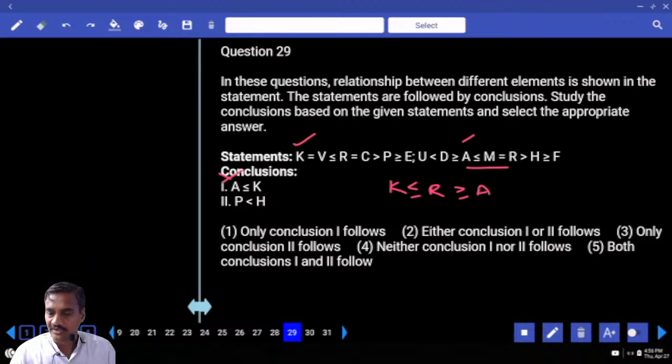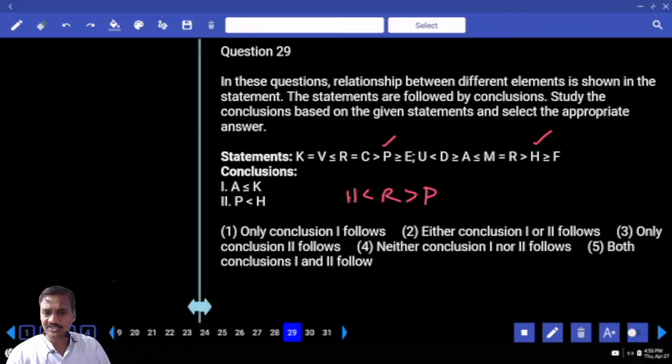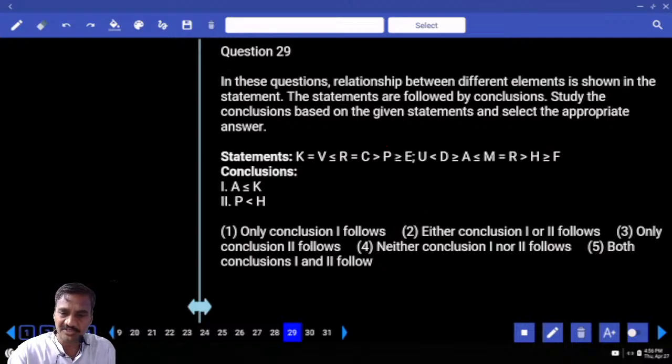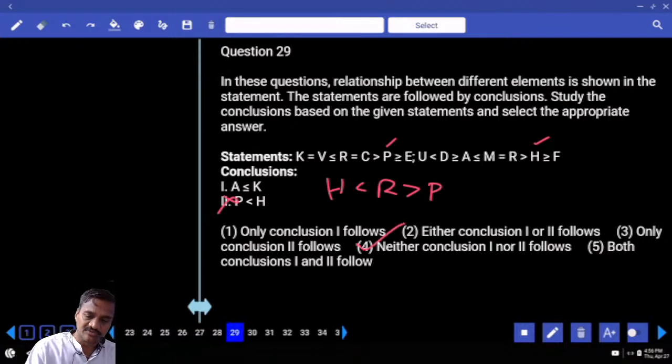Second, P and H. Now P and H is here and P is here. Which element is common? Again R. R greater than P. And here R to H. R greater than H means H lesser than R. Now the relation between P and H. P is here and H is here. The element is R greater than P, and at the same time R greater than H. Now between H and P, opposite symbol, no relation. Neither one nor two, choice 4 for the 29th one.